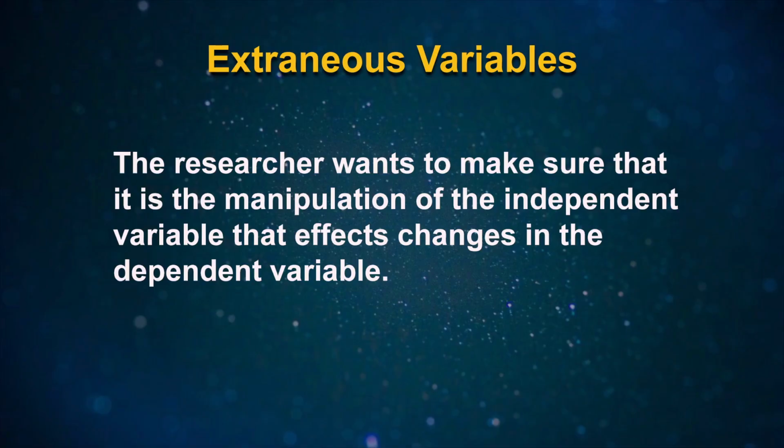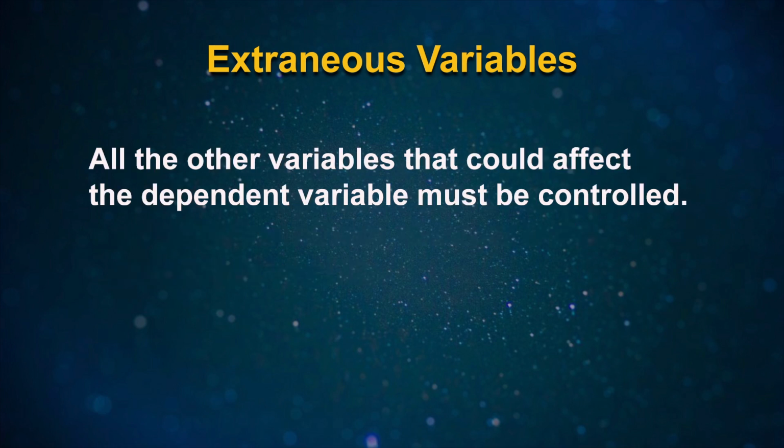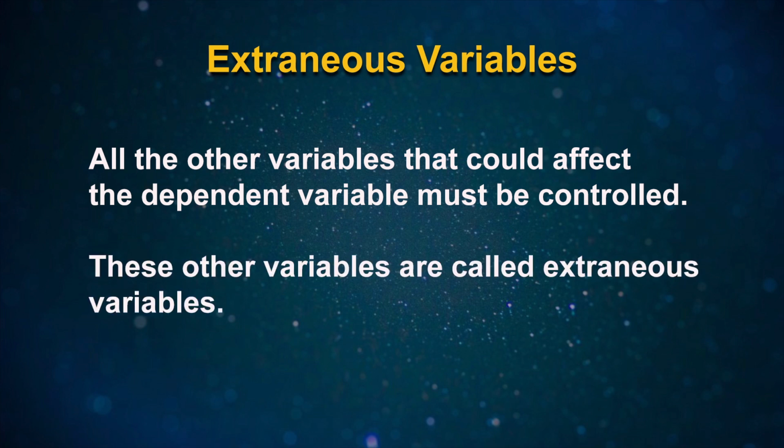Nevertheless, the researcher is not interested in studying these variables. The researcher wants to make sure that it is the manipulation of the independent variable that affects change in the dependent variable. Hence, all other variables that could affect the dependent variable must be controlled. These other variables are called extraneous variables.